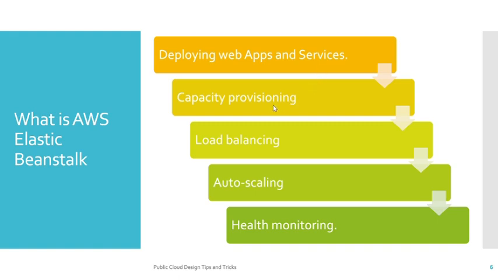It also provides capacity provisioning. That means you can define the capacity of your servers like EC2 instances, what type of capacity that you need. Load balancing, it also provides Elastic Load Balancer. Auto scaling is the feature with which Elastic Beanstalk makes your application more scalable. And also it provides health monitoring with CloudWatch and CloudTrail.